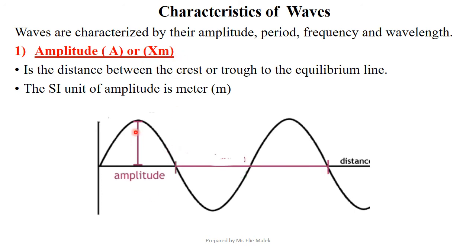So the amplitude, as you can see in the figure, is the distance between the crest and the equilibrium line, or the distance between the trough and the equilibrium line. This is the amplitude. Since it is a distance, the SI unit of amplitude is meter.